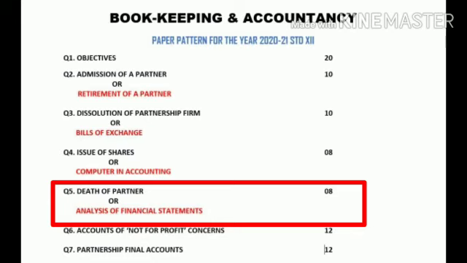Now here also the same rule is applicable. The questions which are given in illustrations will not come in your board examination. So the questions which are given as practical questions, only those will be asked in your board examination.